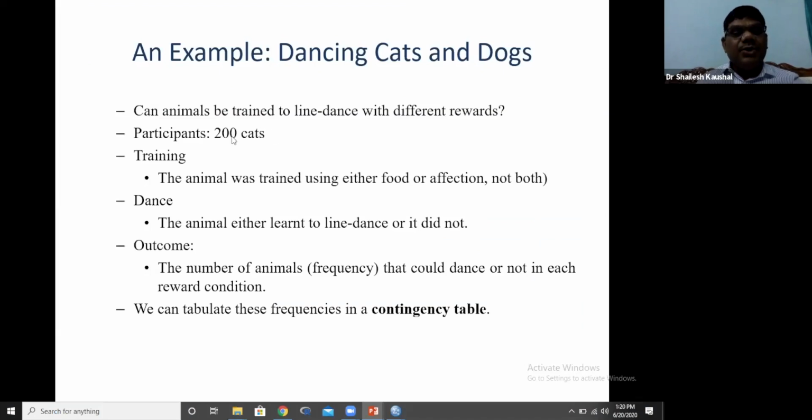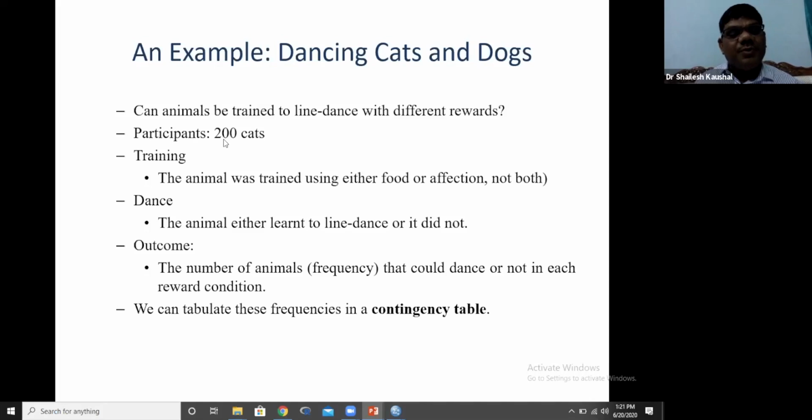Here 200 cats participated in this experiment. The trainer trained them and gave them a reward, either food or affection. The trainer told all 200 cats, you just dance, I will give you a reward. Some cats he served food, and said, you dance.